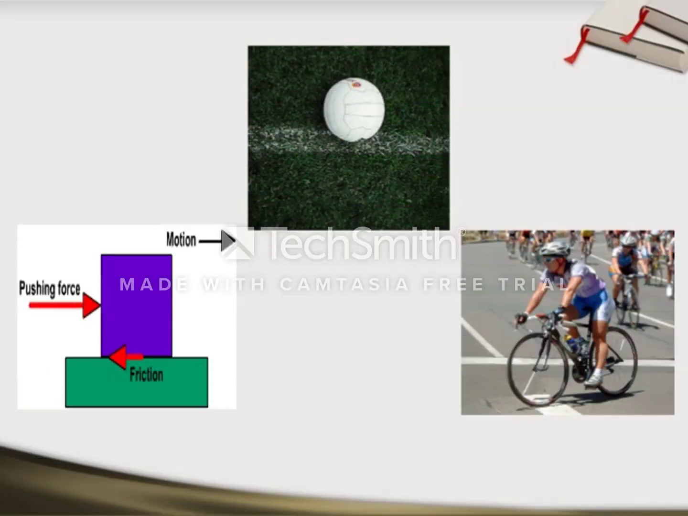In this picture, you can see the moving ball stops after some time, and the bicycle rider, after stopping pedaling, will also stop after some time. These are all due to the frictional force, which always acts opposite to the direction of the motion of the object.